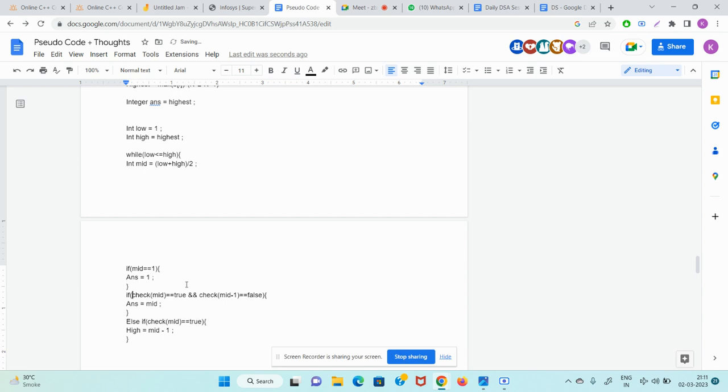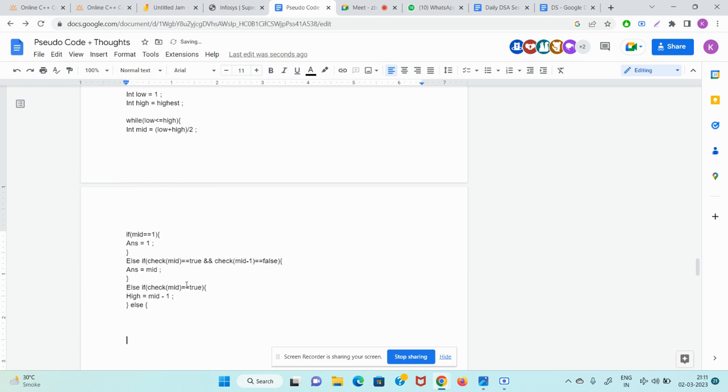Else if mid is greater than equal to 2, so else if check of mid is true and check of mid minus 1 is false, do this. If check of mid is true and check of mid plus 1 is also true, then high is equal to mid minus 1. Okay. Else if check of mid is false, then we should move ahead, so low I will increase from mid to mid plus 1. Okay, so I did that for you guys.